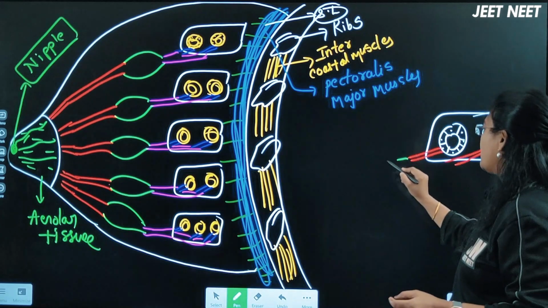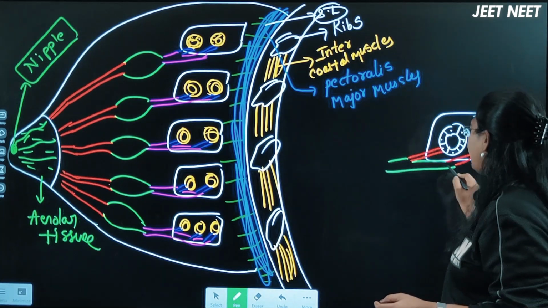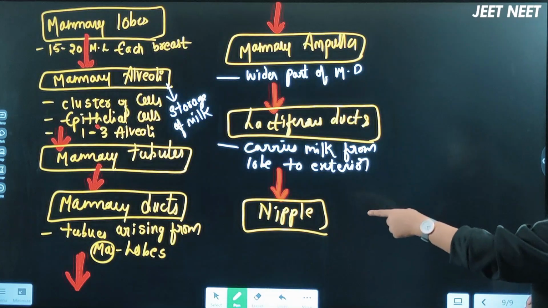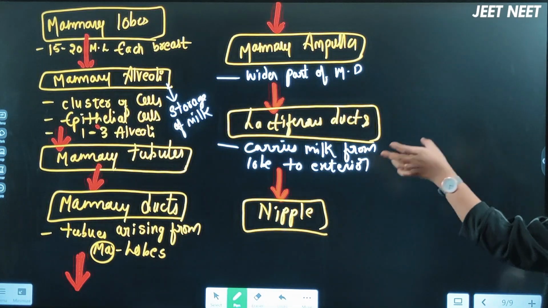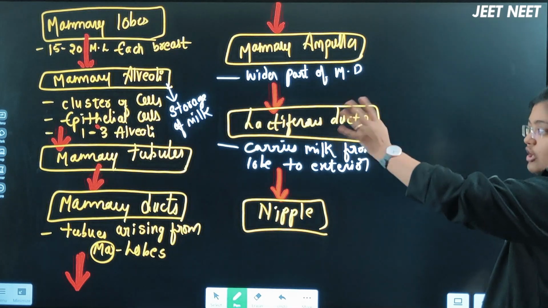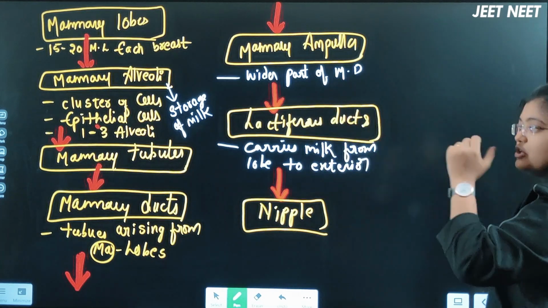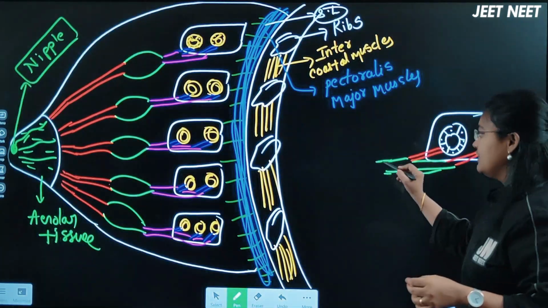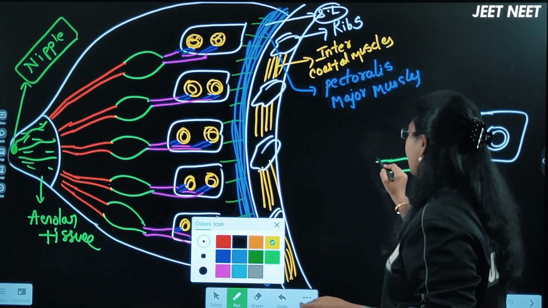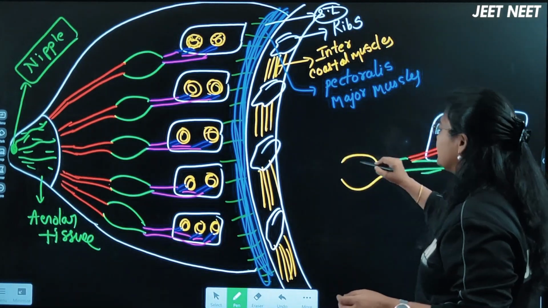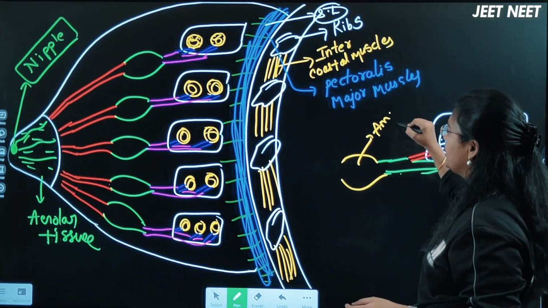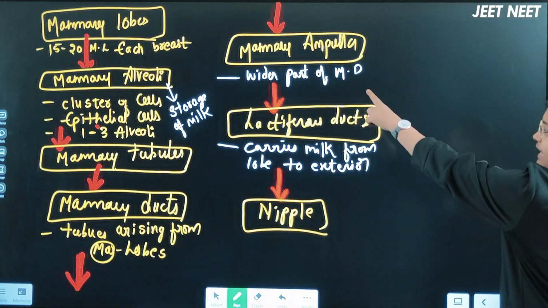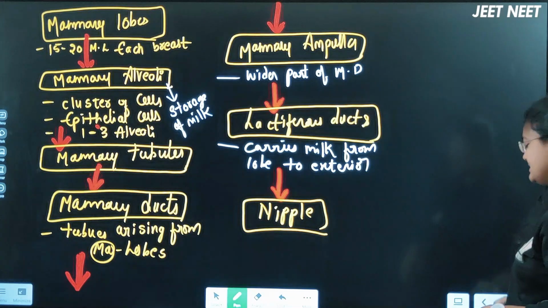Mammary tubules join together and form one duct. What is this duct's name here? No, mammary duct actually. Mammary lobes enter, and inside the mammary lobe there will be alveoli. Mammary alveoli form mammary tubules. Mammary tubules join together to form a mammary duct. After the mammary duct, there is a wider part of this mammary duct. This wider part we call what here? No, ampulla. Right, the wider part we call the mammary ampulla.